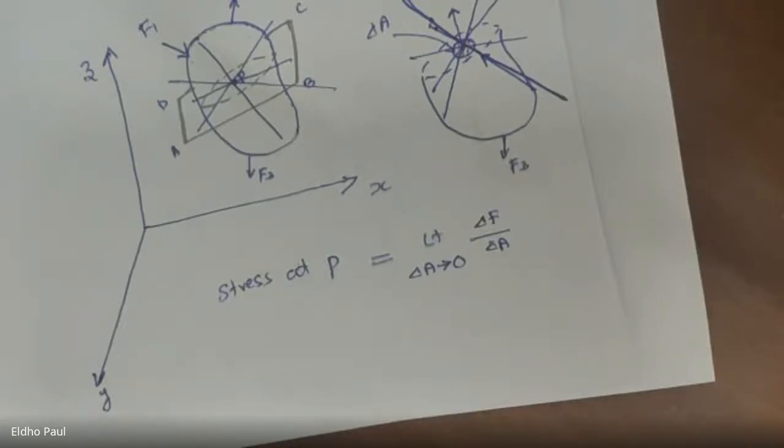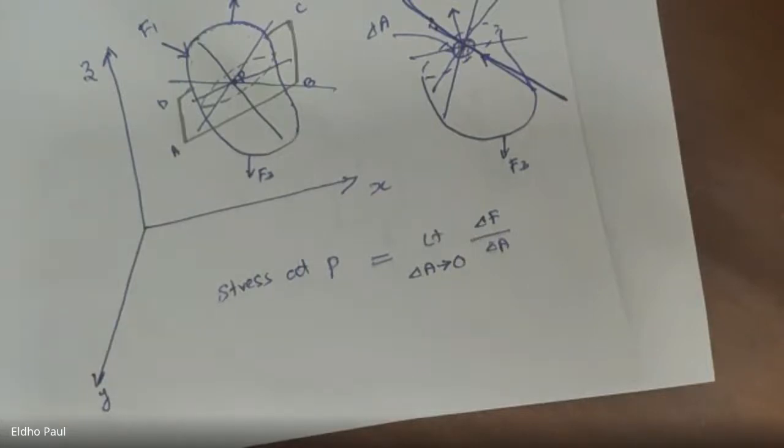Next, we are going to calculate the stress value at a particular point. Here we have an infinite number of stress values at a particular point. So out of this infinite number of stress values, there will be a stress value which will be maximum.